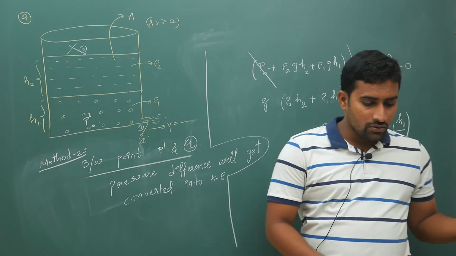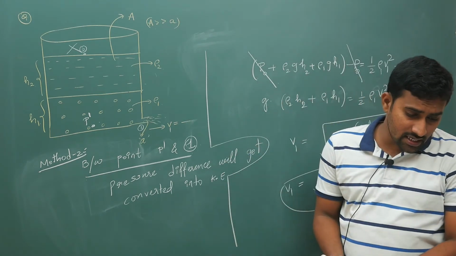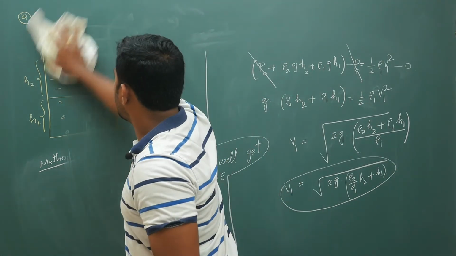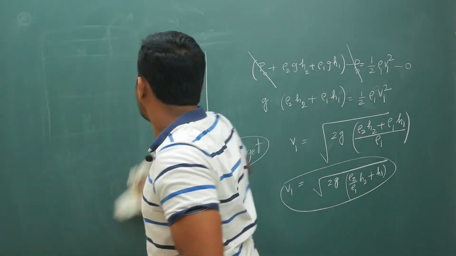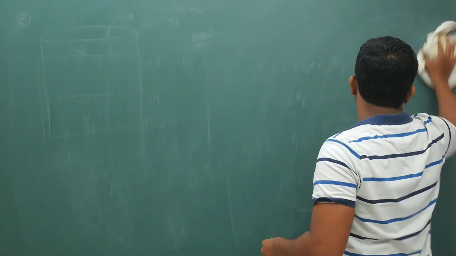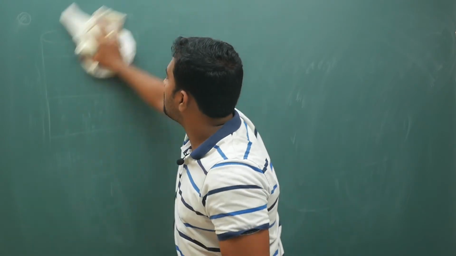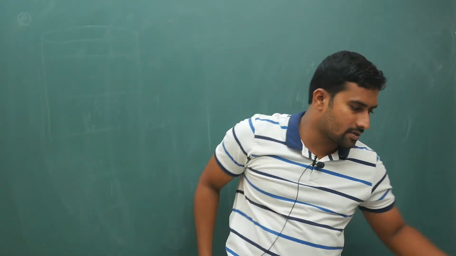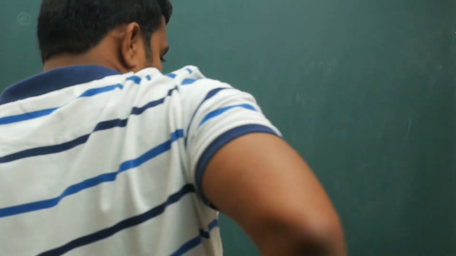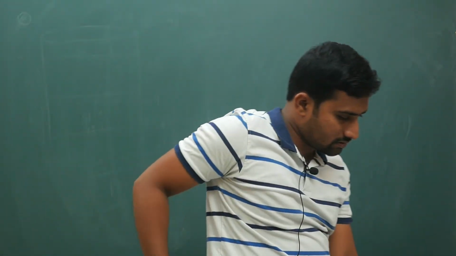All right, now next, your next situation is emptying of a tank. If you keep a hole at the bottom, in how much time does the water come out of the tank? That is what you are supposed to find in this case.